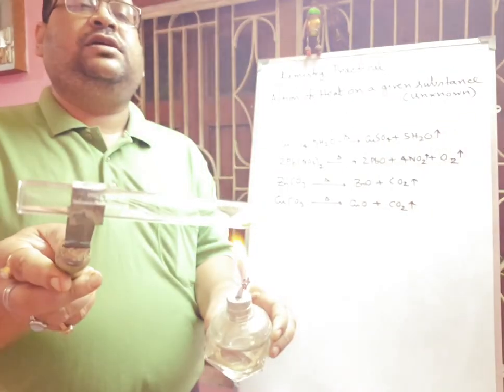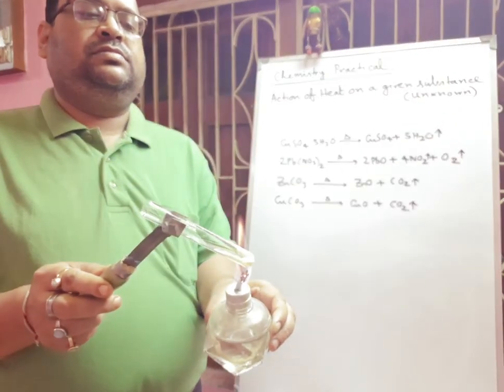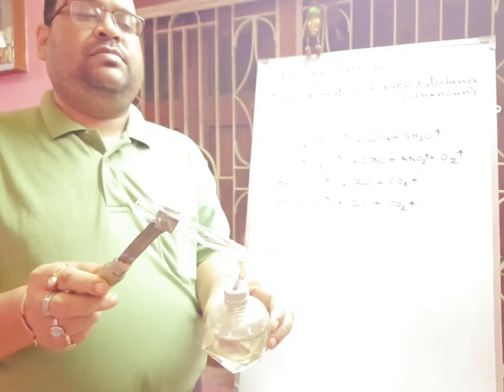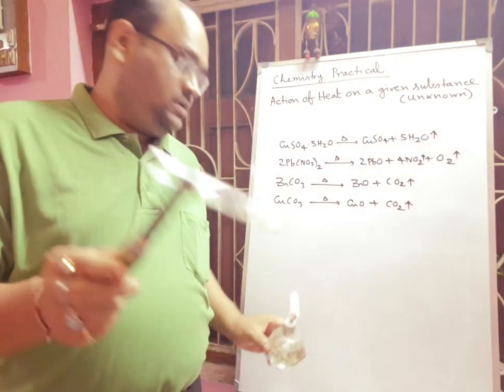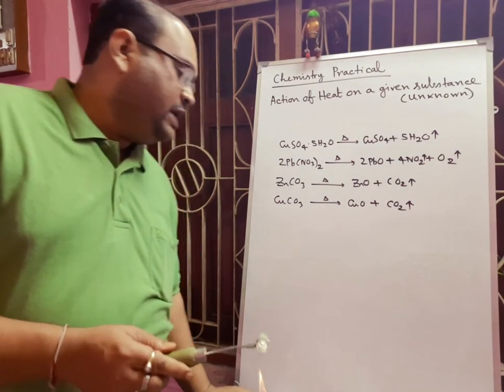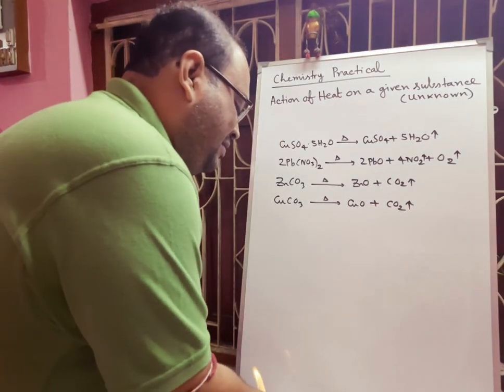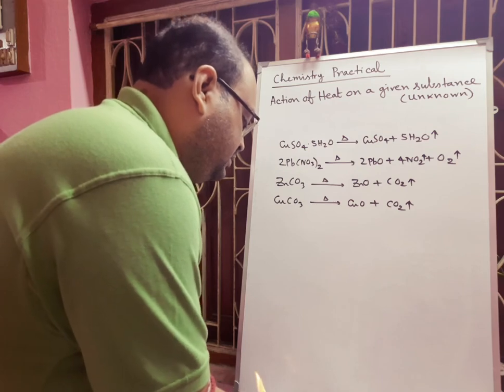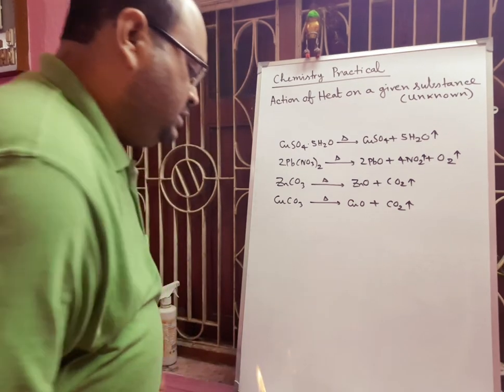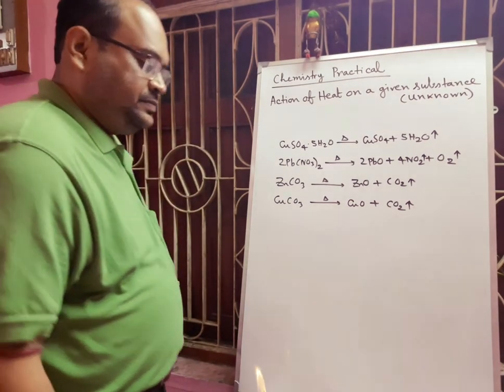See here, it is light yellow color. So in this way we can also identify the zinc carbonate sample.